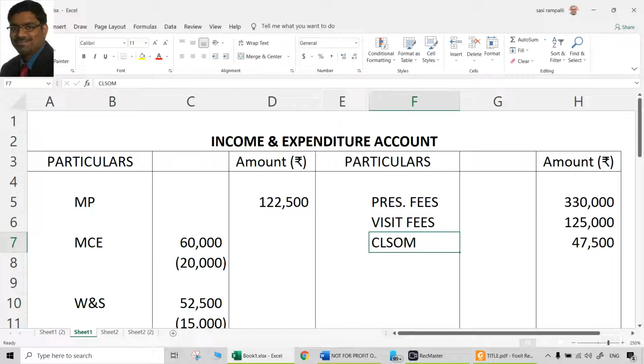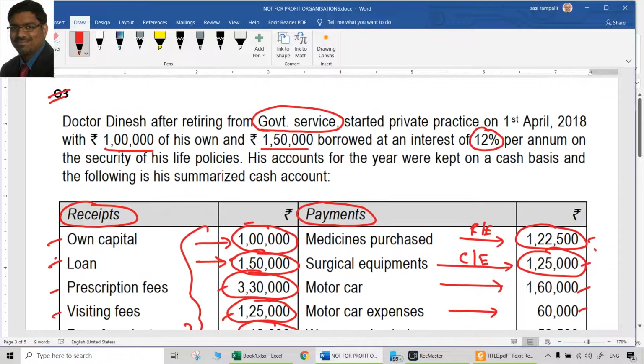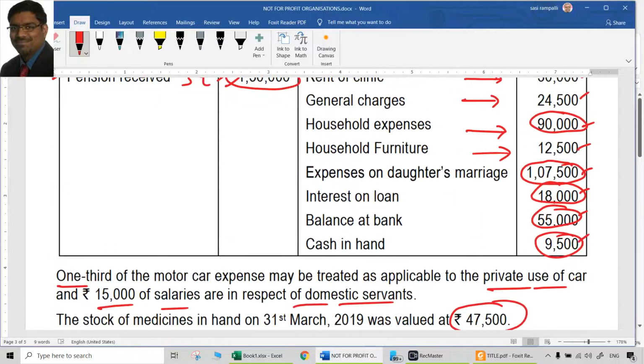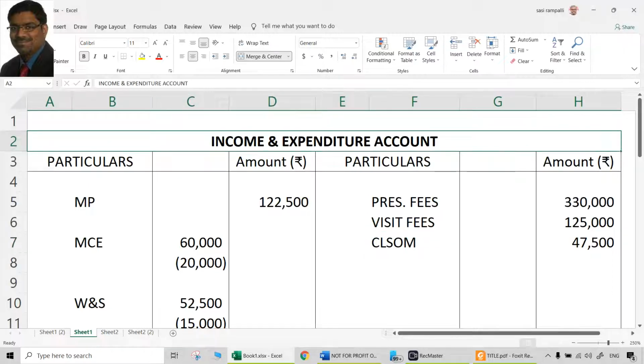This is also a kind of partly trading only, though it is not a for-profit organization. In fact, in this case, it is a for-profit organization also because it is just a private practice. It's not some social service he is doing. But still, whatever it is, we don't care. What we are asked to prepare is the income and expenditure account. Usually the service sector, like doctors, prepare income and expenditure account rather than profit and loss account. So this is one such example.